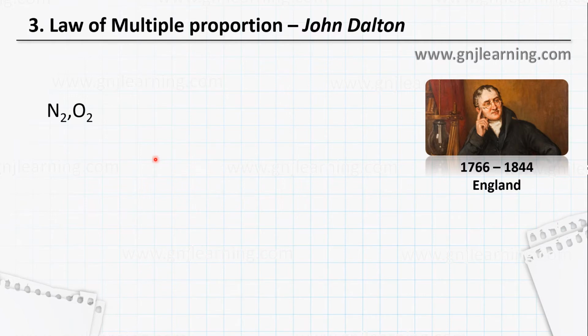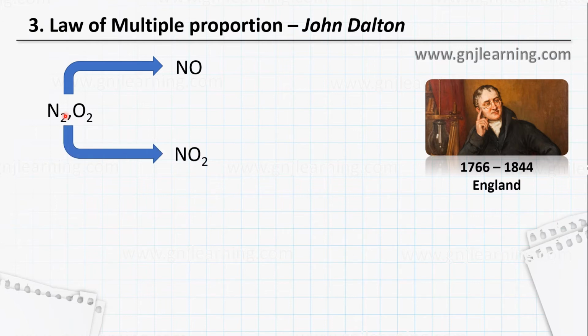We know that N2 and O2 are elements, and they can form nitric oxide, which is a pollutant, and also nitrogen dioxide, which is another pollutant in the air. So nitrogen and oxygen can combine and form two pollutants, nitric oxide and nitrogen dioxide. If you look into these compounds, you will see that one of the elements has a fixed mass.